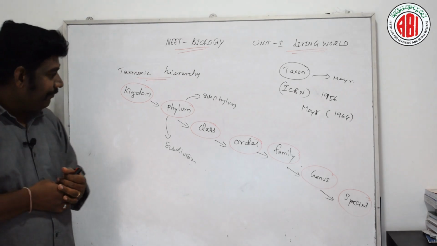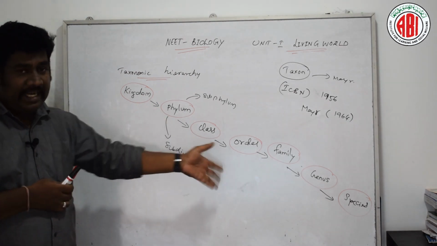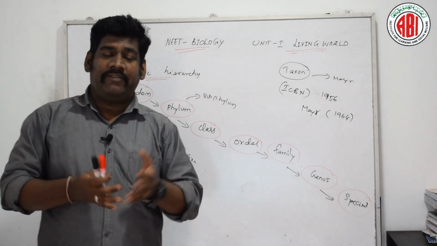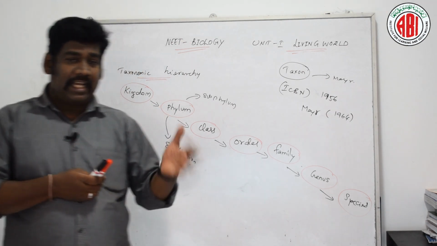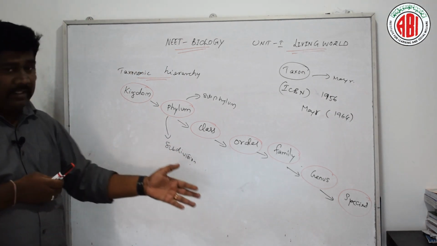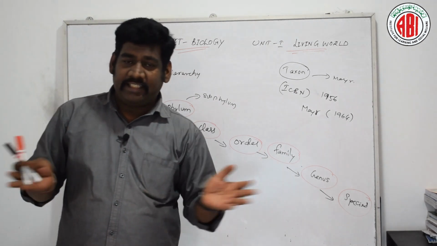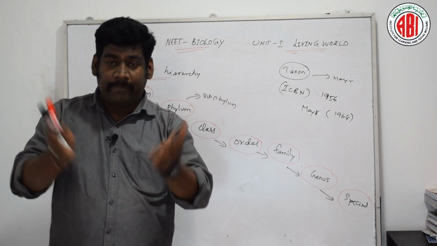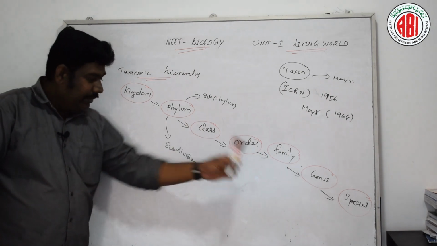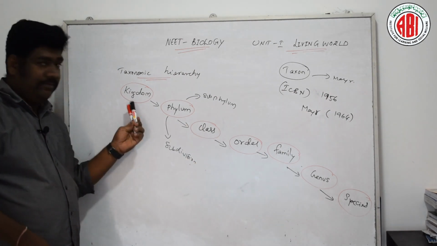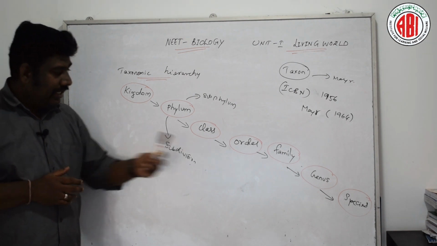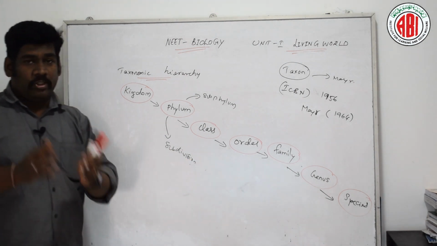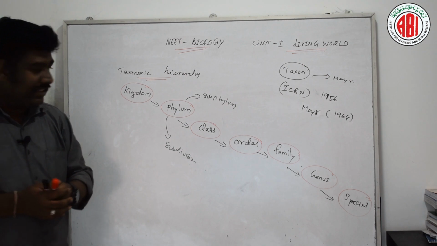Now category. These are the different categories, as I said. There are various subdivisions of the plant kingdom such as division, class, order, family. These are the different categories under the large kingdom Plantae. According to this hierarchy, kingdom is said to be the highest category in biological classification, and species is said to be the smallest category in biological classification.